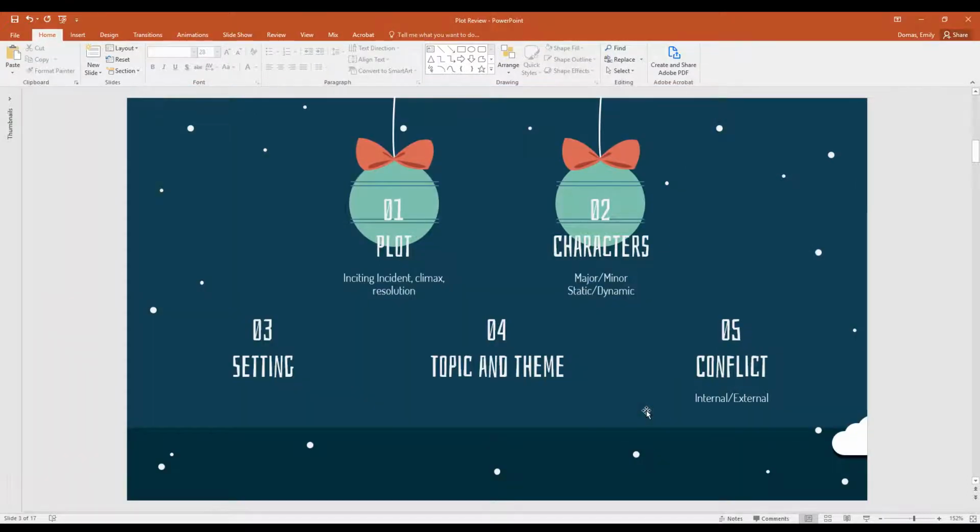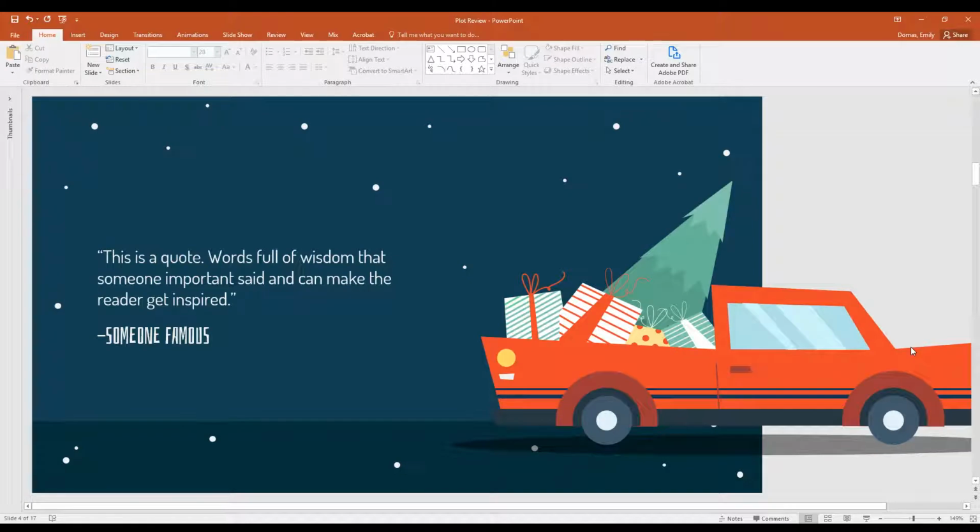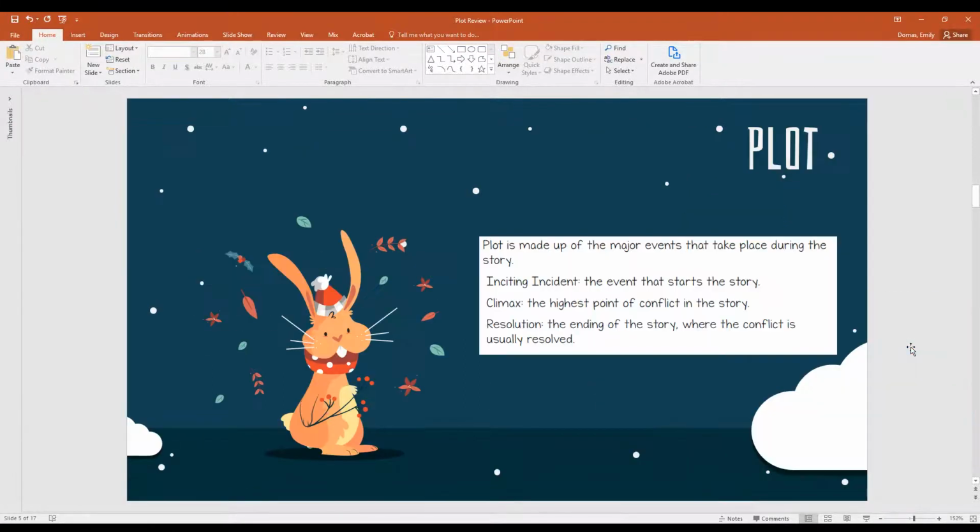But today we're going to review over plot, character, setting, topic and theme, and conflict. This is a quote, words full of wisdom that someone important said and can make the reader get inspired by someone famous. Remember, plot is made up of the major events that take place during the story.